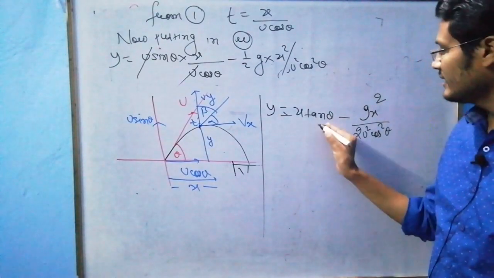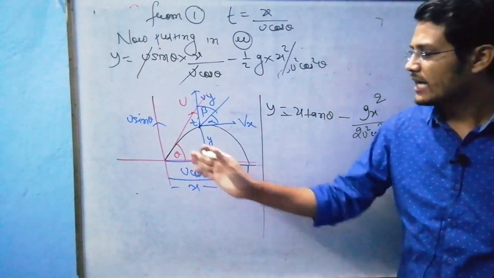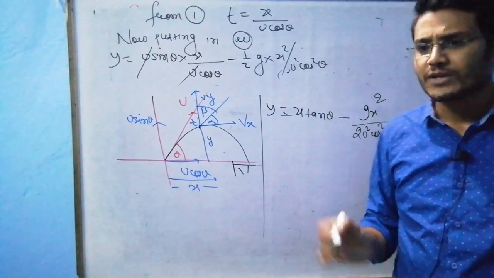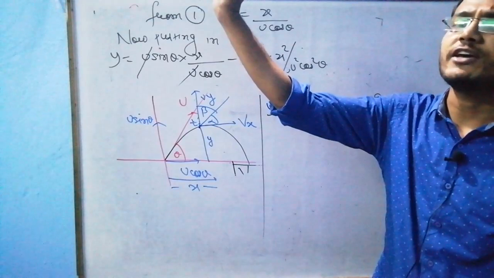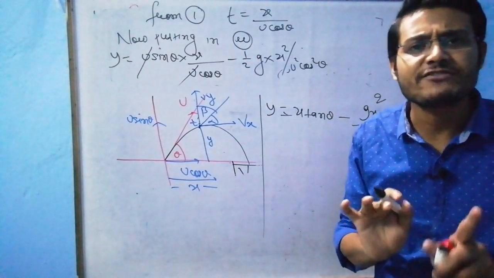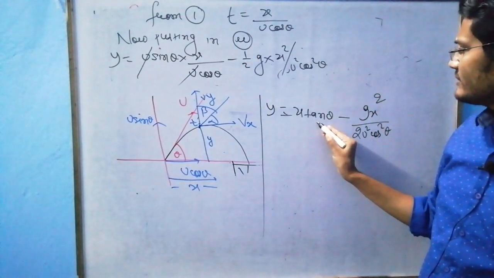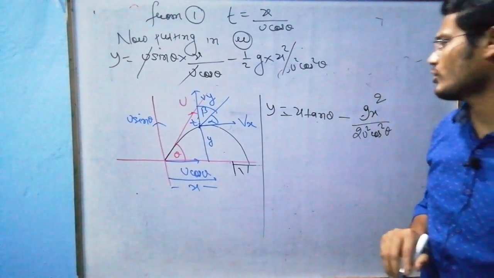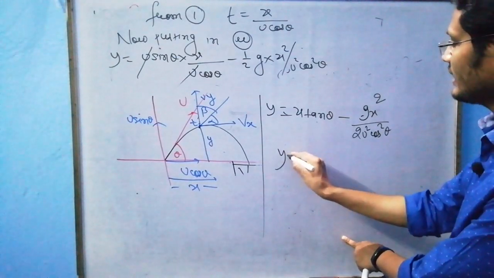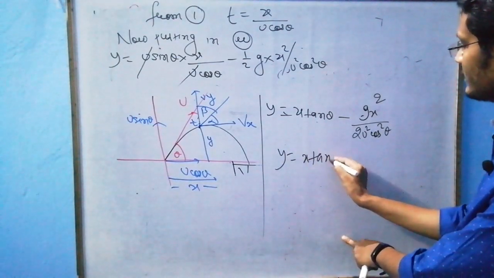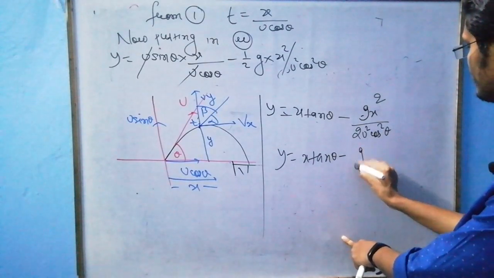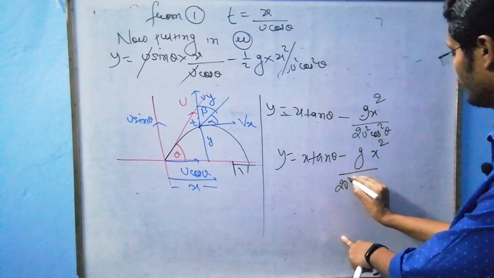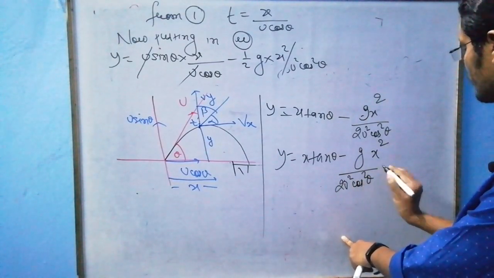Understand sir, here tan theta is constant because the angle of projection must be constant. It can't change with time. Whatever velocity you gave, it will not change with time. So tan theta is constant, g is constant, u is constant, angle is constant.